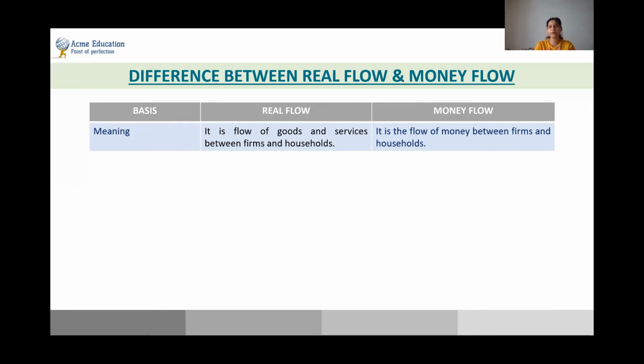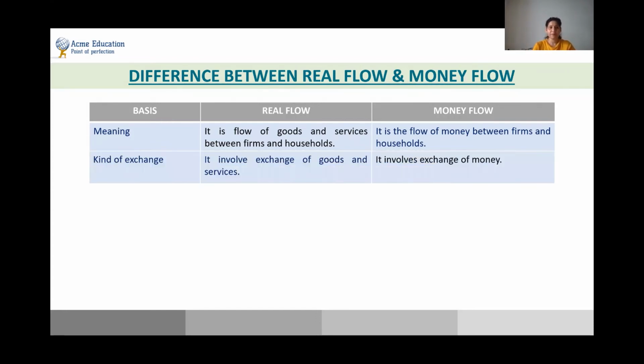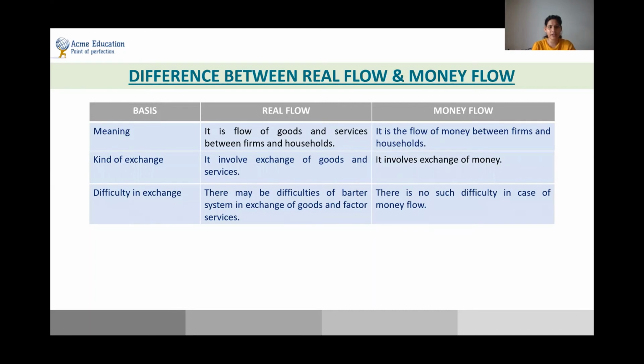So if you want the keywords in this particular topic, in the difference can be that in case of real flow, the goods and services are actually flowing. Whereas in case of money flow, the money is flowing from the firms to the household and from the household to the firms. The next is the kind of exchange. Now, when it is real flow, there is an exchange of goods and services. But when there is money flow, there is exchange of money that is happening between these two parties, which means the firms and the household. Moving to the third difference, that is the difficulty in exchange.